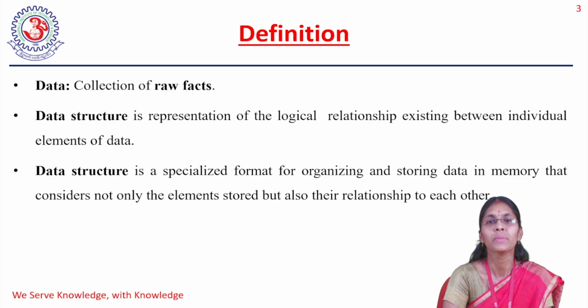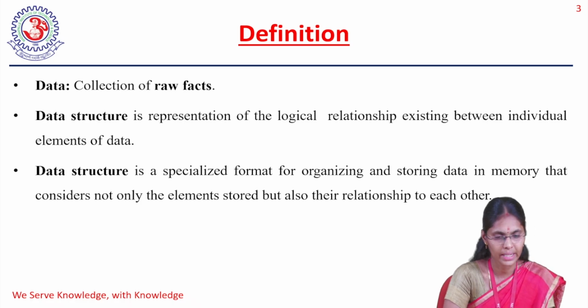If you ask, that logical relationship is something like how to store, how to retrieve, how to access an element, and how to update things. So those kinds of logical operations, what are all the things I can do in my database? That is called the data structure.